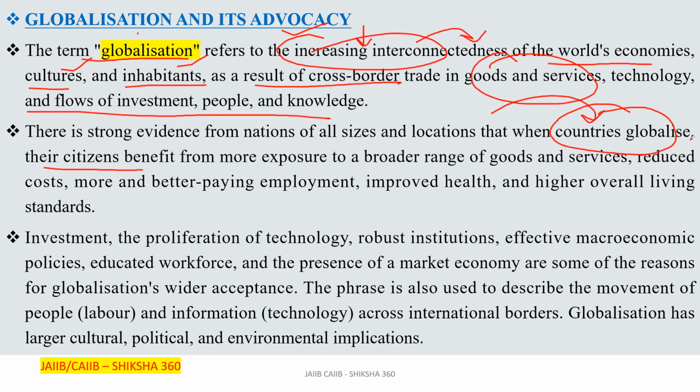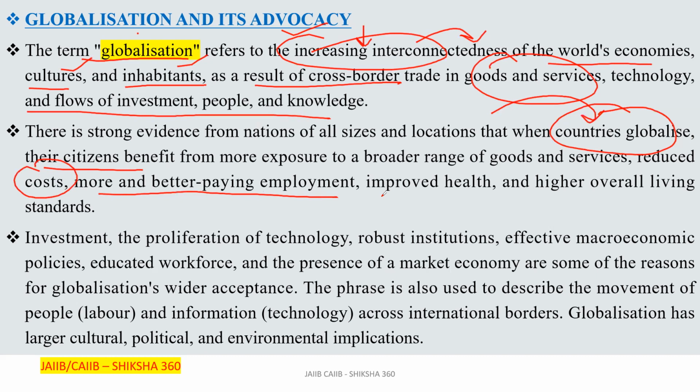Similarly here, citizens benefit from more exposure to a broader range of goods and services. We will get goods from other countries also. Further, there are reduced costs and more and better paying employment. Many Indians move to European countries or other foreign countries in search of work.